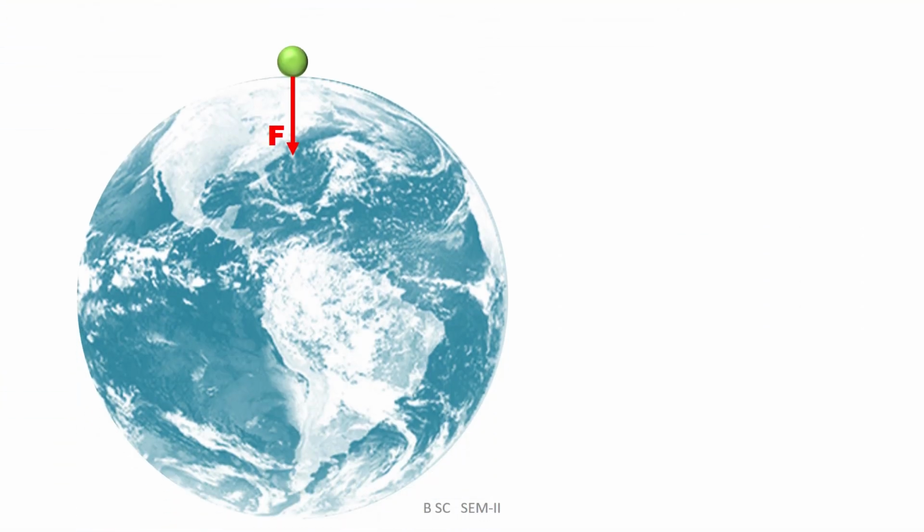We observe that the body is present at the surface of the earth and it experiences the gravitational force in a downward direction, towards the center of the earth.